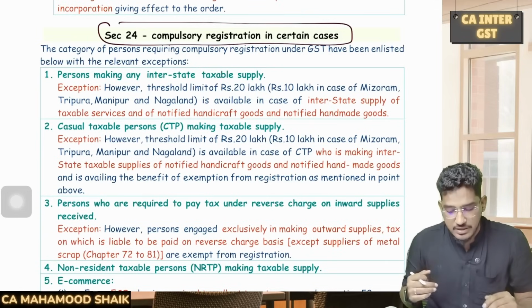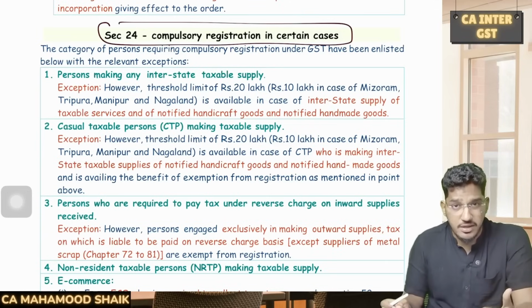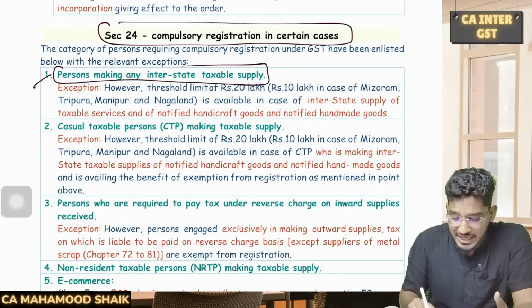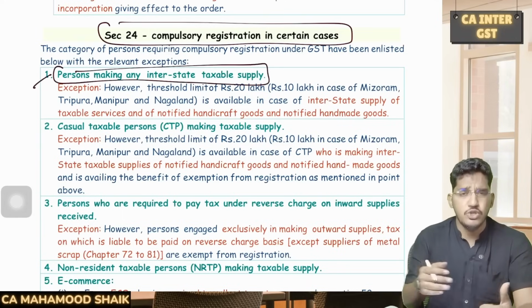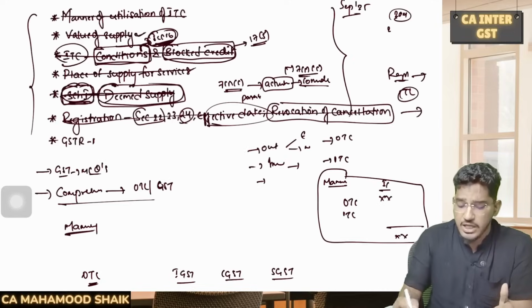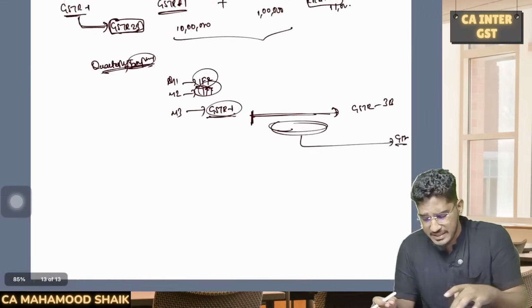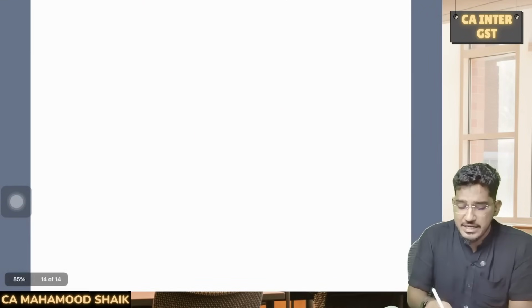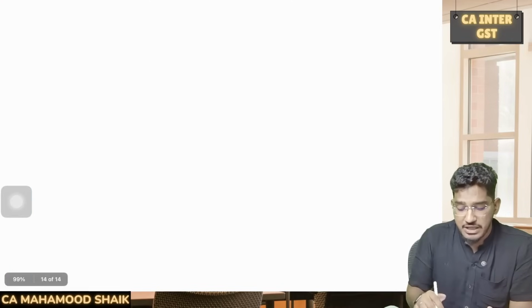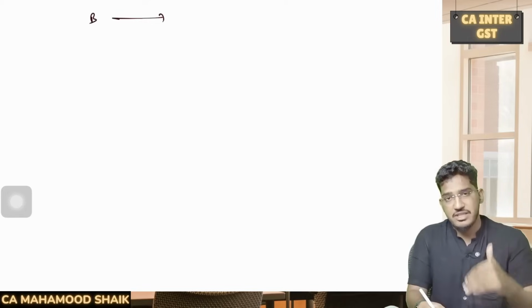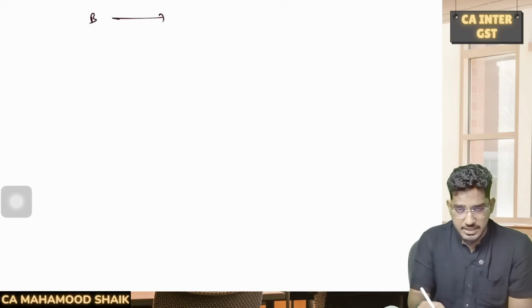So there is a list of persons who are required to take compulsory registration. Let us try to understand who they are. Starting with the first one, the person who is making any interstate taxable supply. So section 24 subsection 1 has clearly told that if you are a person making an interstate supply, then you become liable for compulsory registration. So initially they told if you are a business person, if you are making a supply from one state to another state, you become liable for compulsory registration.